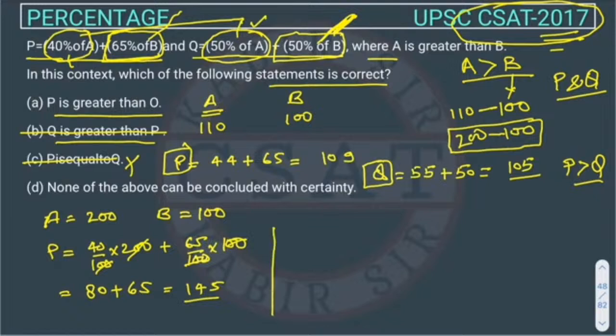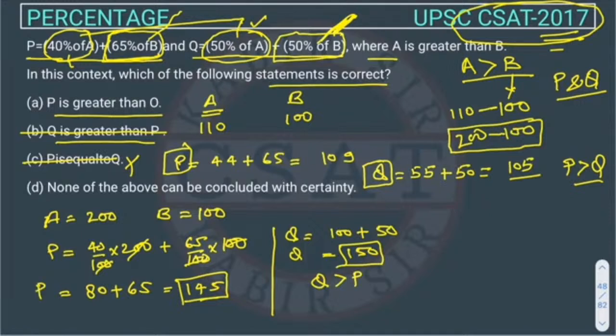And what will be the value of Q? 50% of A will be 100, and 50% of B, with B as 100, will be 50. So Q is 150. So here we are getting Q greater than P, because P is 145 and Q is 150.